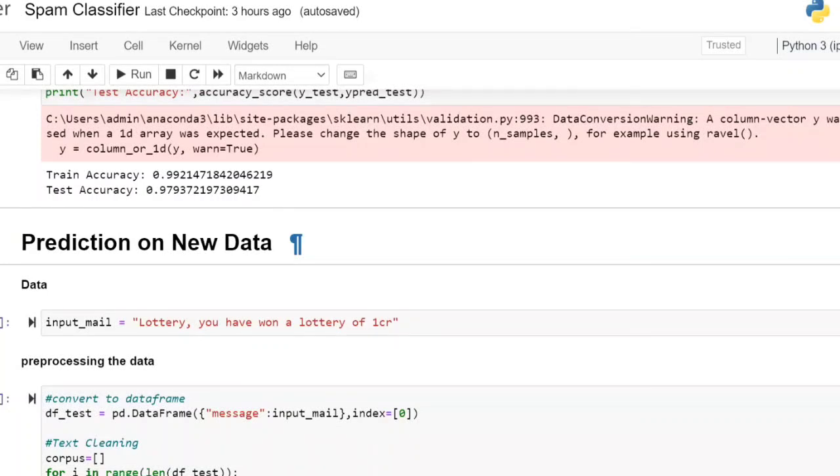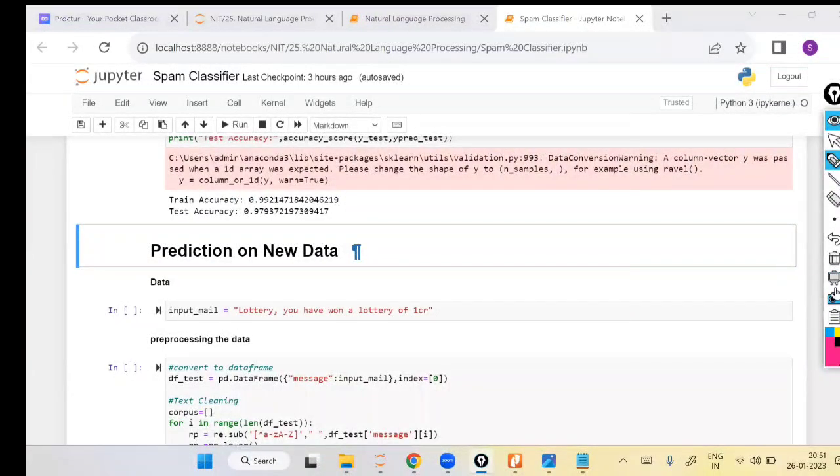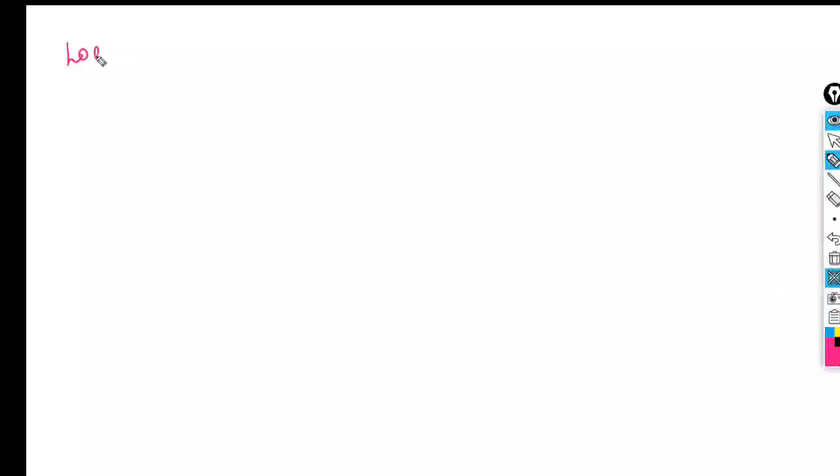If you want to work on new data. Yesterday, few students asked me the question, sir, by predicting on the new data, we are getting the question mark. Now, first step, remember, first load plus data pre-processing.